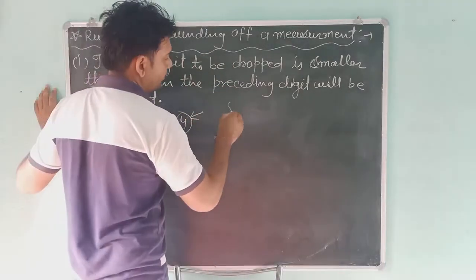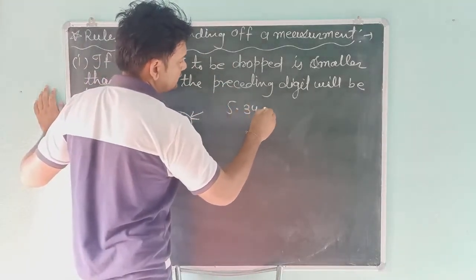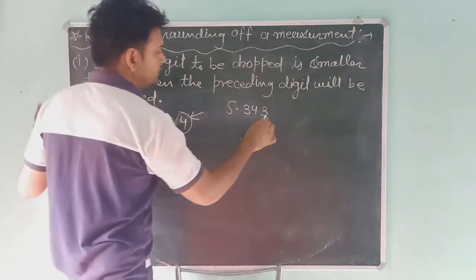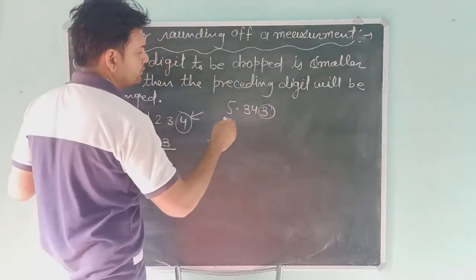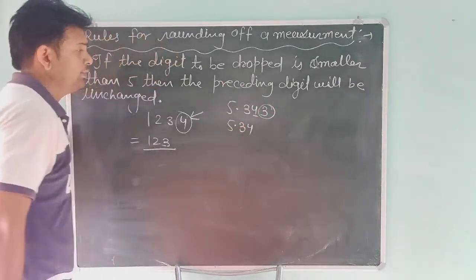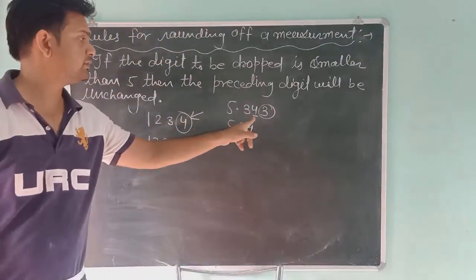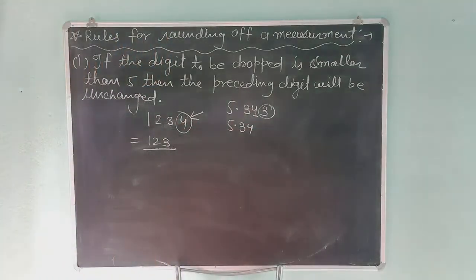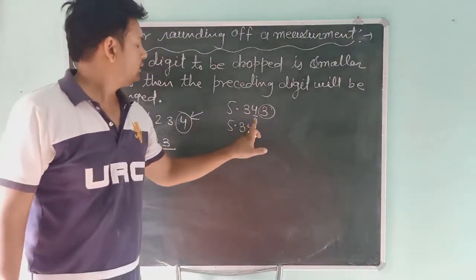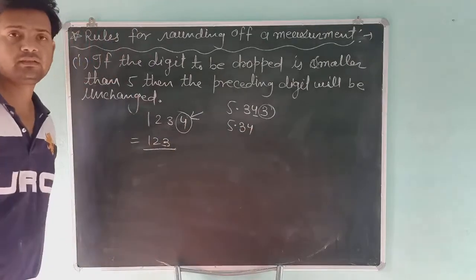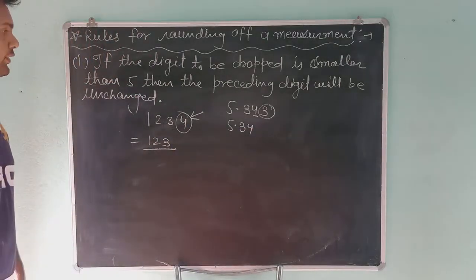Suppose that we have 5.343, and we want to drop this last digit. When you drop it, you will get 5.34. This 4 will be unchanged. Why is this 4 not changed? Because 3 is less than 5, so the 4 will not change. This is rule number one for rounding of a number.